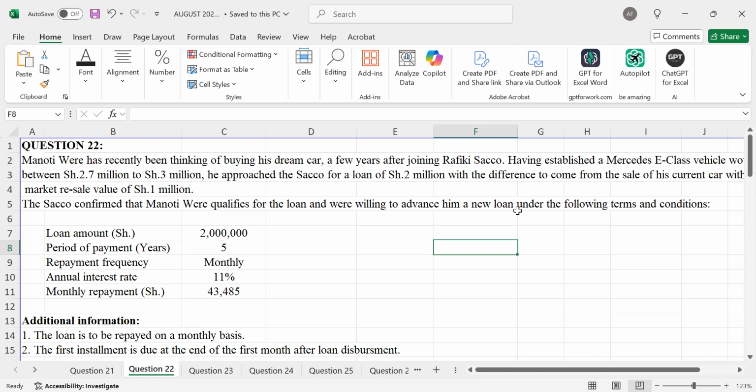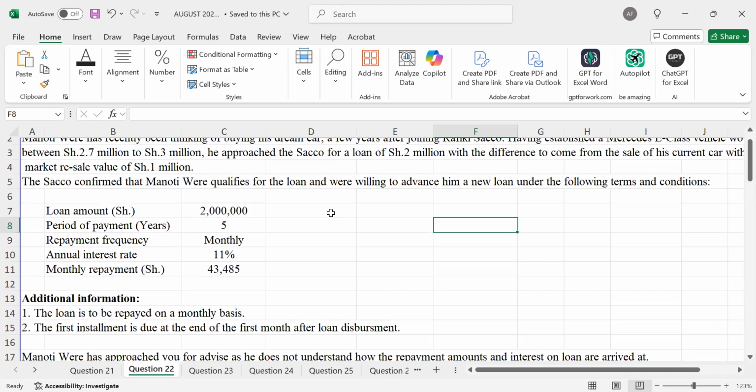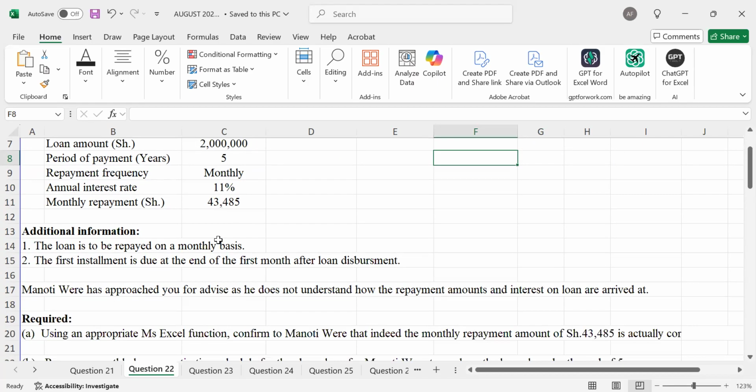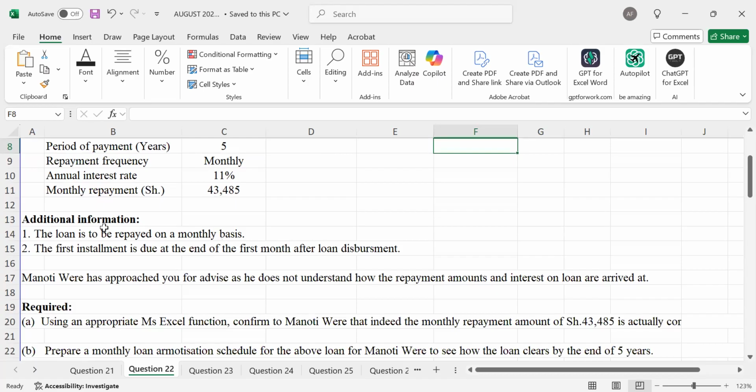So this Sacco was willing to give Manoti the loan of 2 million. Period for payment is 5 years. Repayment frequency monthly, annual interest rate 11%, whereas monthly repayment we are given 43.45. Additional information, you're told that the loan is to be repaid on a monthly basis.